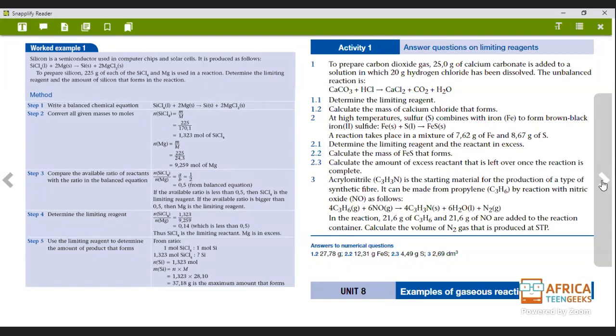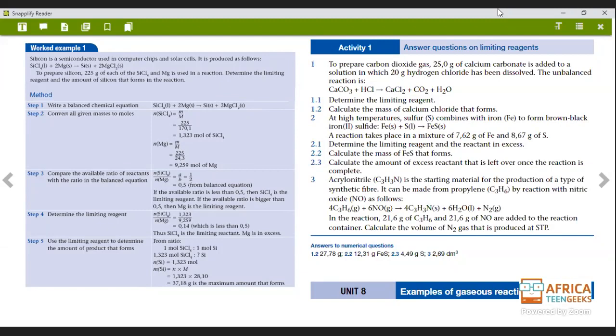Number 2 says at high temperatures, sulfur combines with iron to form brown-black iron sulfide. There we have it: Fe plus S will give you FeS. This is a standard, easy, normal equation.